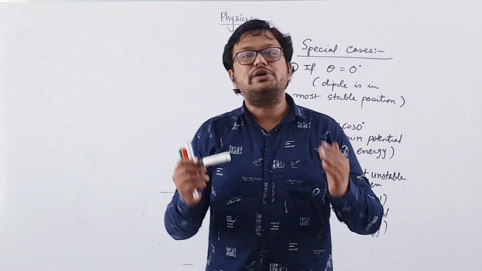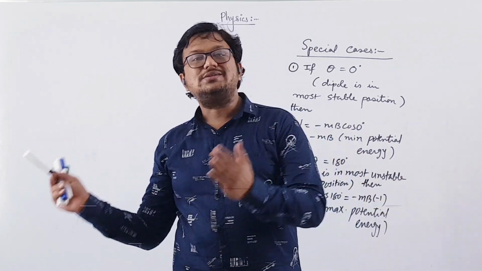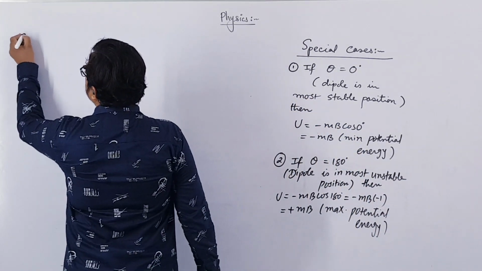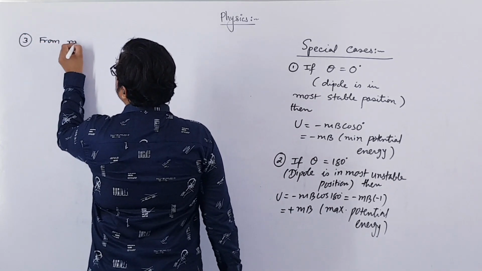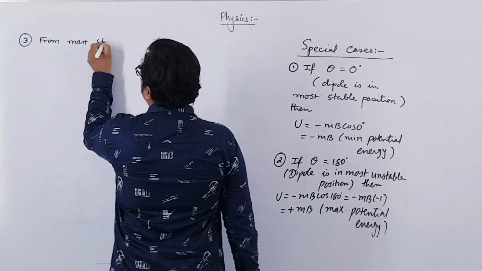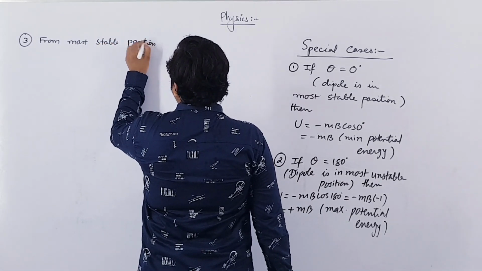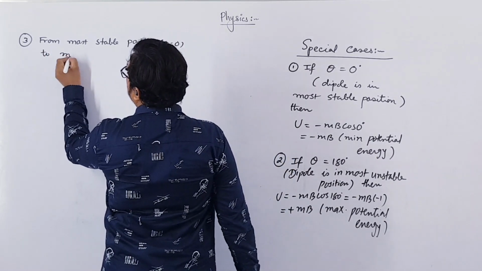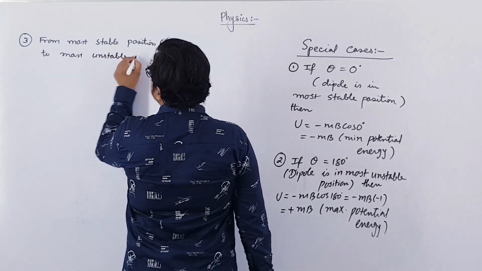So the work done in rotating a dipole from the most stable position to the most unstable position, W is equal to, our third condition, to rotate a dipole from most stable position, theta equal to 0, to most unstable position.